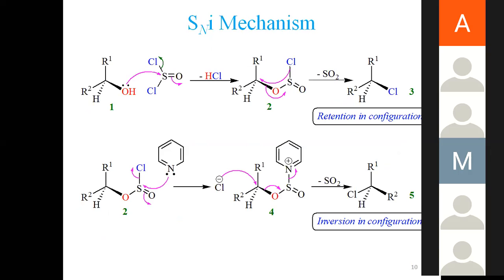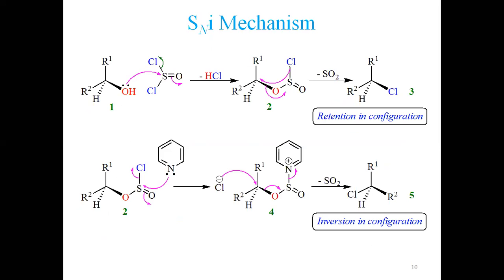This is a third kind of mechanism, commonly called substitution nucleophilic internal. So what is this? It was first studied by a few scientists: when an alcohol is reacted with thionyl chloride. Thionyl chloride is the reagent here, and the same is the solvent. So when it is going on in this case, look at the structure. What is happening in this case?